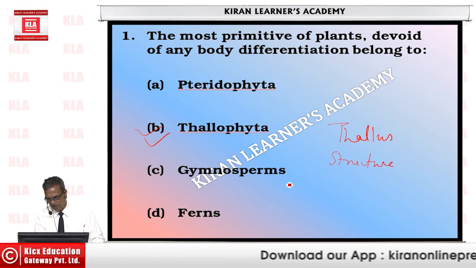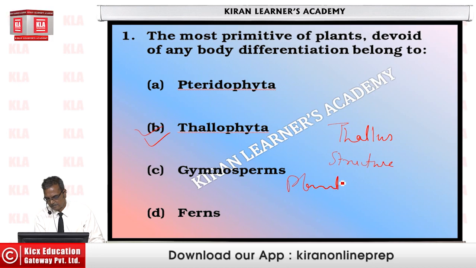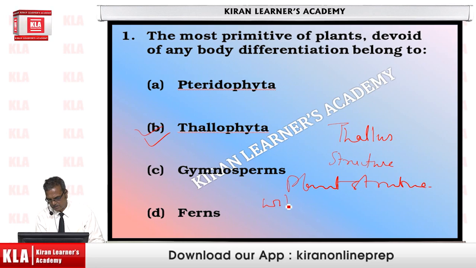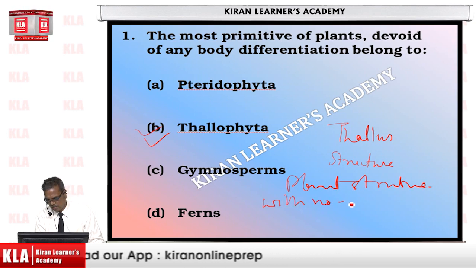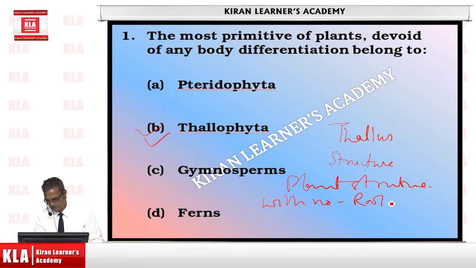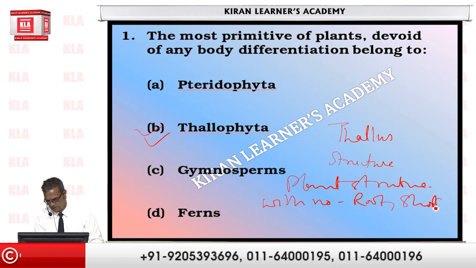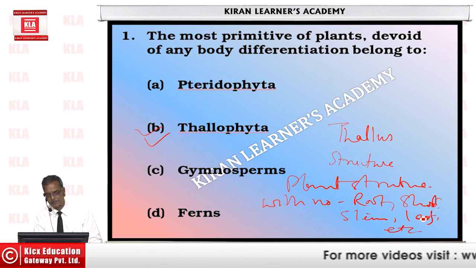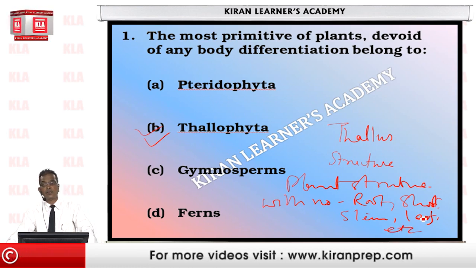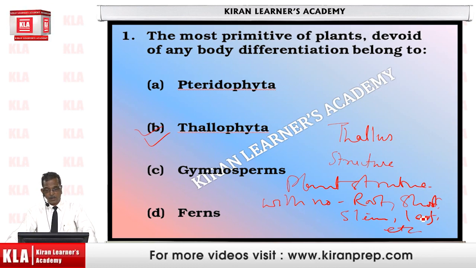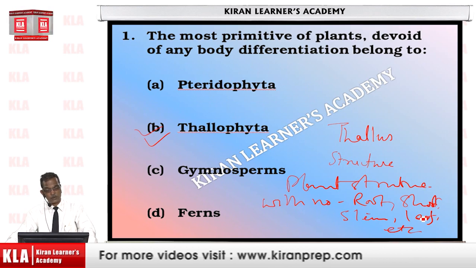That means a plant structure with no root, shoot, stem, leaf, etc., including flower. And hence thallophytes, the most primitive plants, is the correct option.